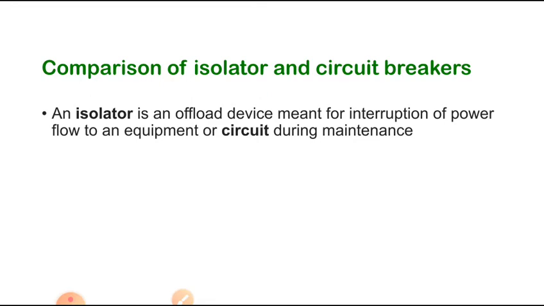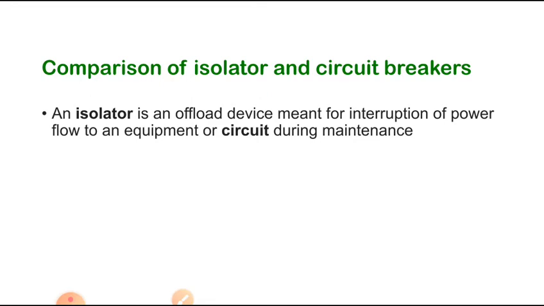That means a circuit breaker can be operated under load condition and no load condition, manually, remotely, or automatically. Whenever a fault occurs, it detects directly. So this is the difference between the isolator and circuit breaker.